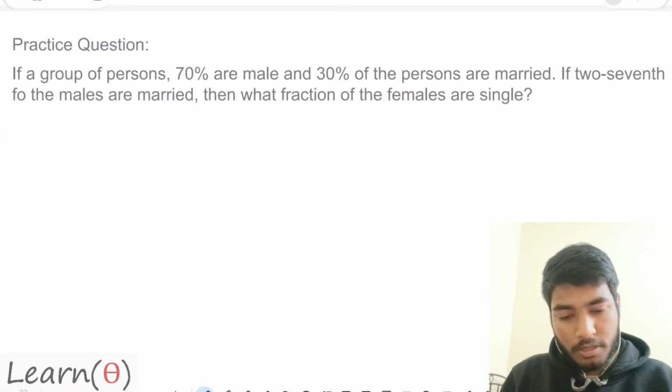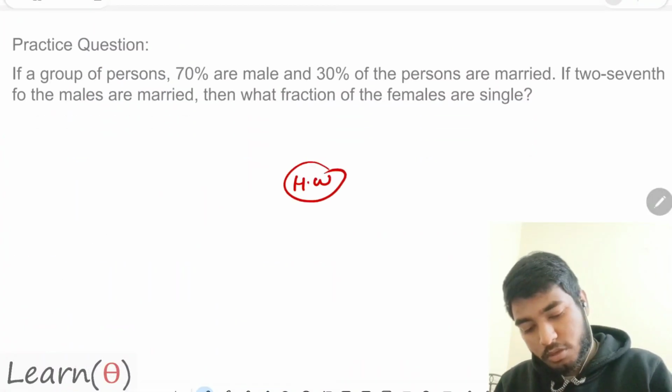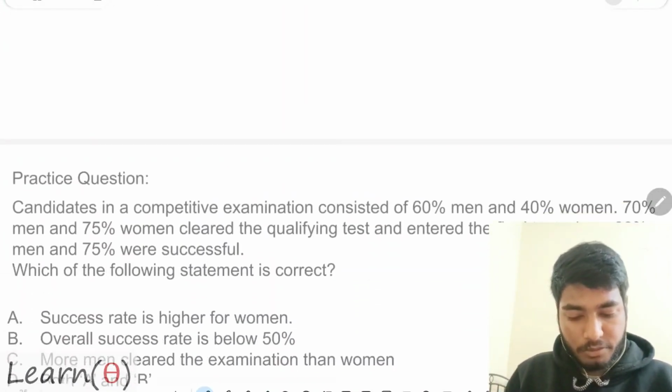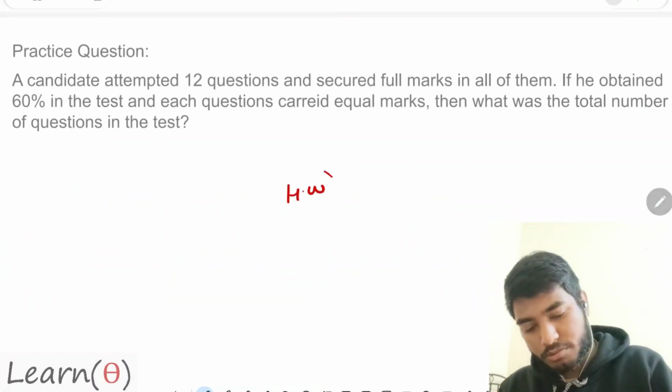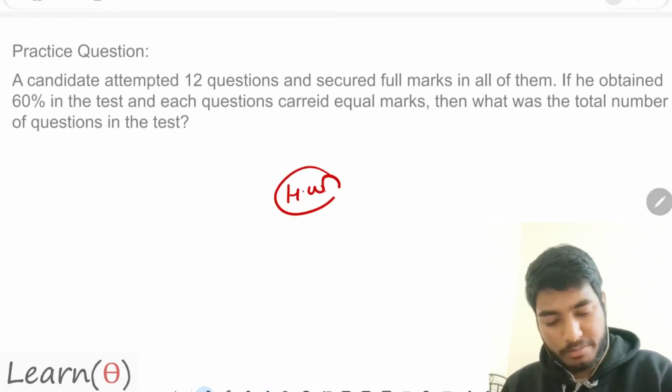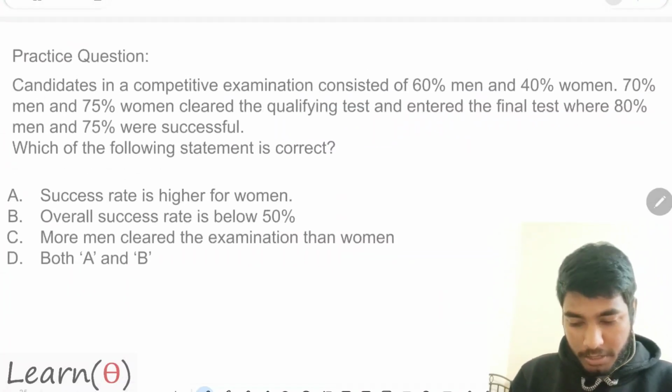Okay, this again is a homework question, exactly like the previous question. This question is also like the previous one. Attempt this. Now let us go to this last question.